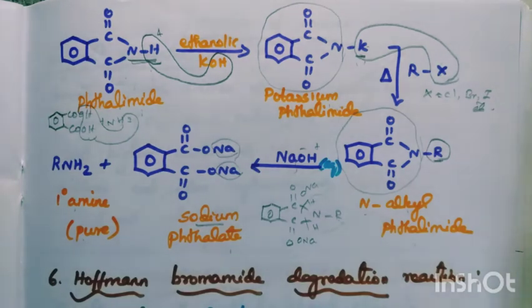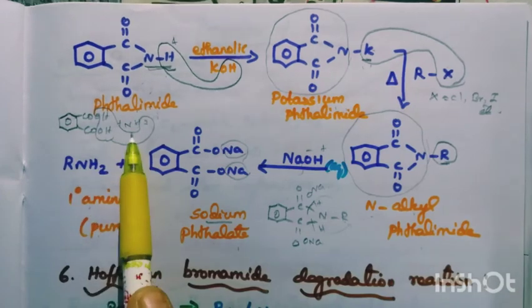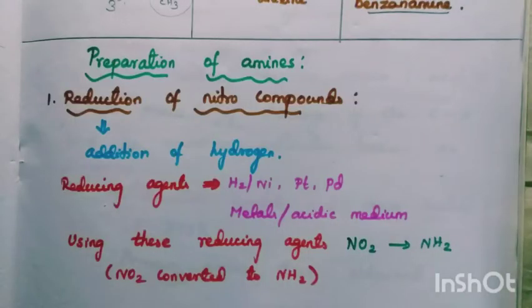So this is the important Gabriel phthalimide name reaction, that is Gabriel phthalimide synthesis. First we take phthalimide. How is this obtained? Phthalic acid with ammonia gives phthalimide. With KOH, H2O goes out, and we get potassium phthalimide. Next add the alkyl halide on heating. KX goes out, R is added at N. So it is N-alkyl phthalimide, treated with aqueous NaOH.